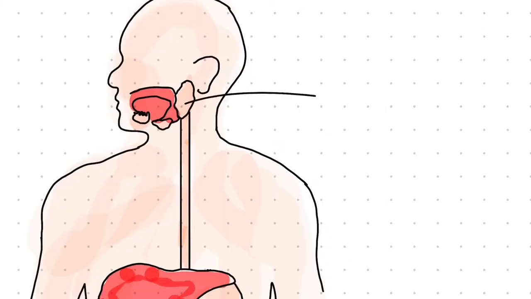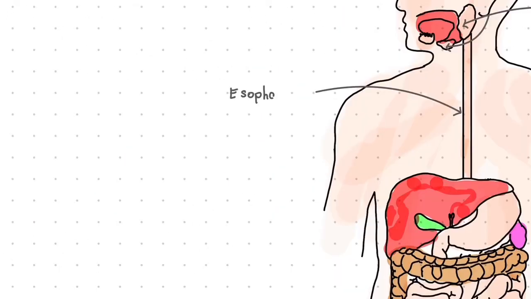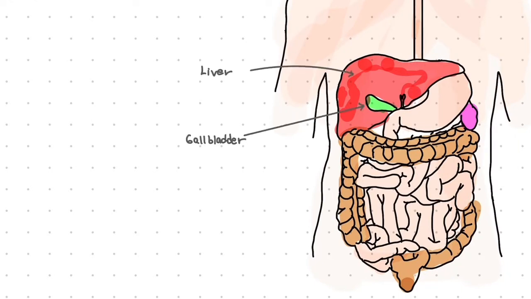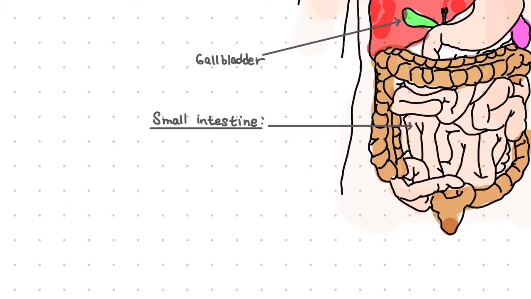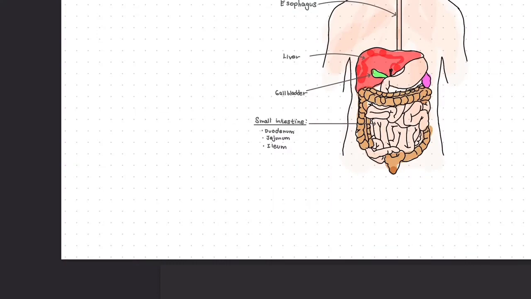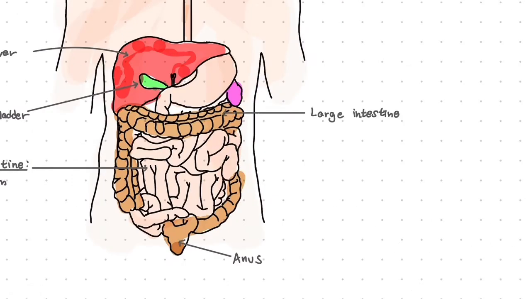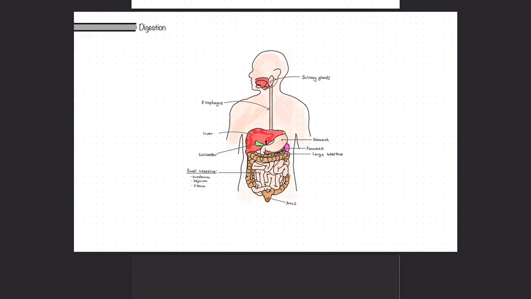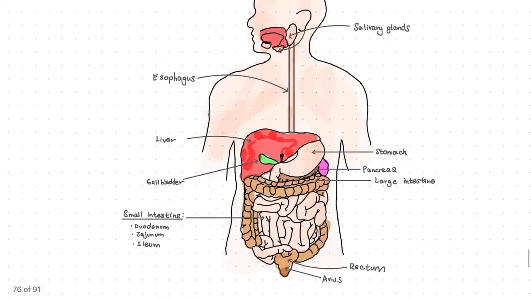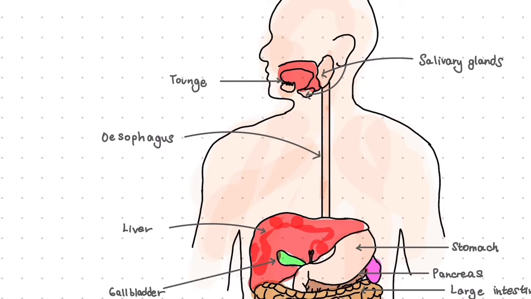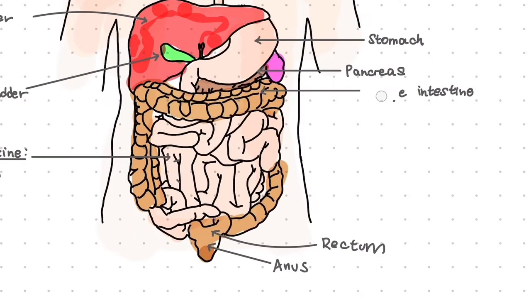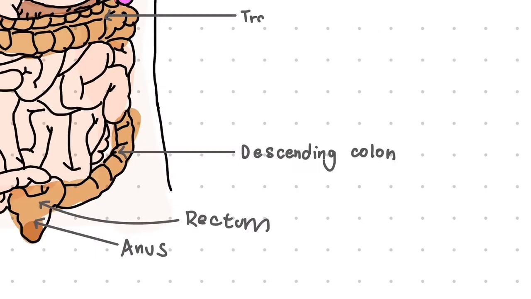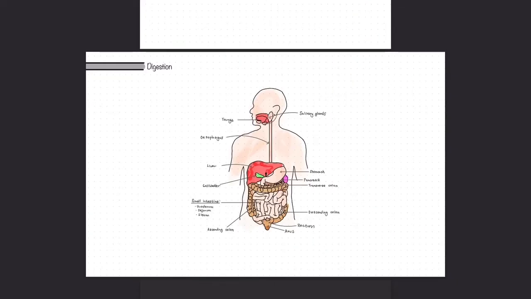Digestion and absorption. Within the human body, there are multiple enzymes that help us digest biological molecules present in our food. These macromolecules include carbohydrates, lipids, and proteins. Carbohydrates are broken down by carbohydrases, lipids are broken down by lipases, and proteins are broken down by proteases. Let's go into carbohydrates first.